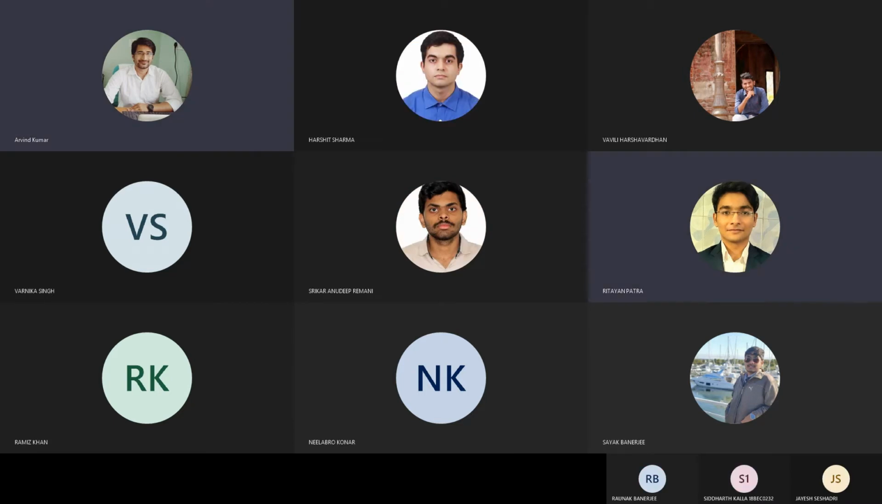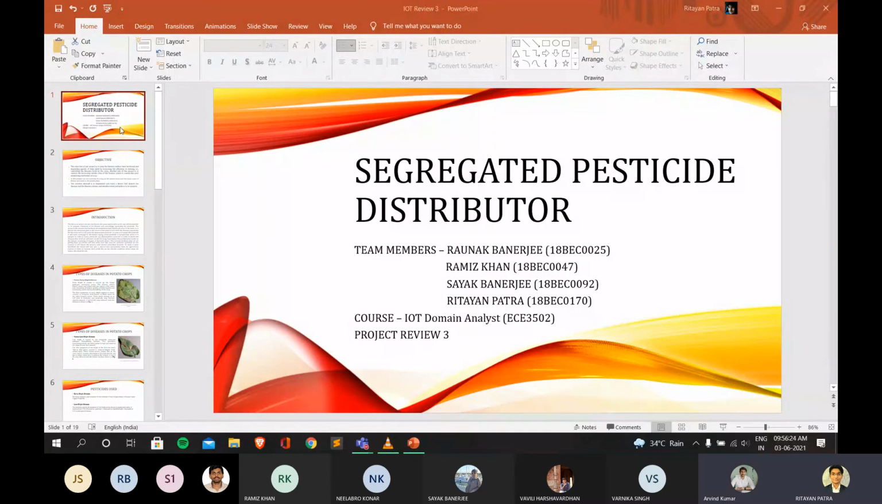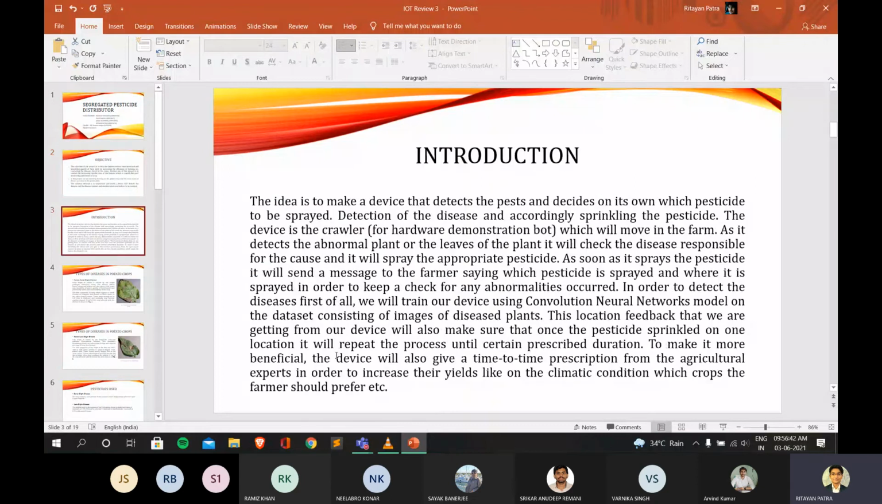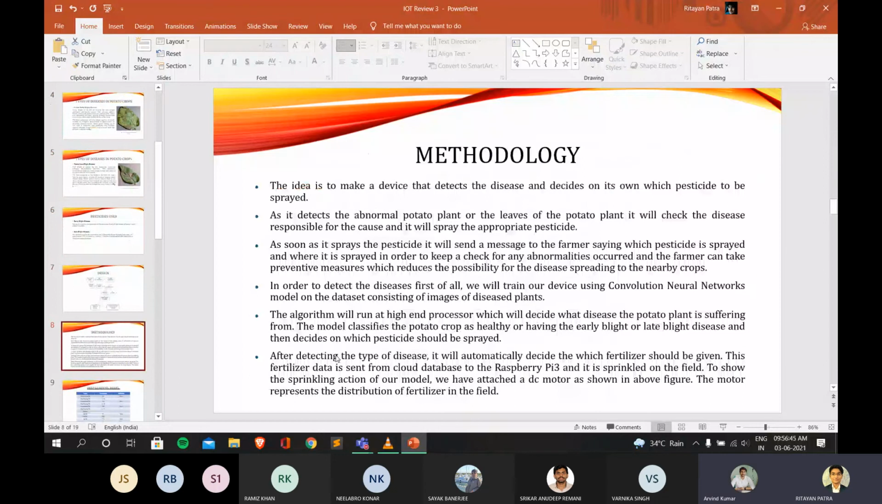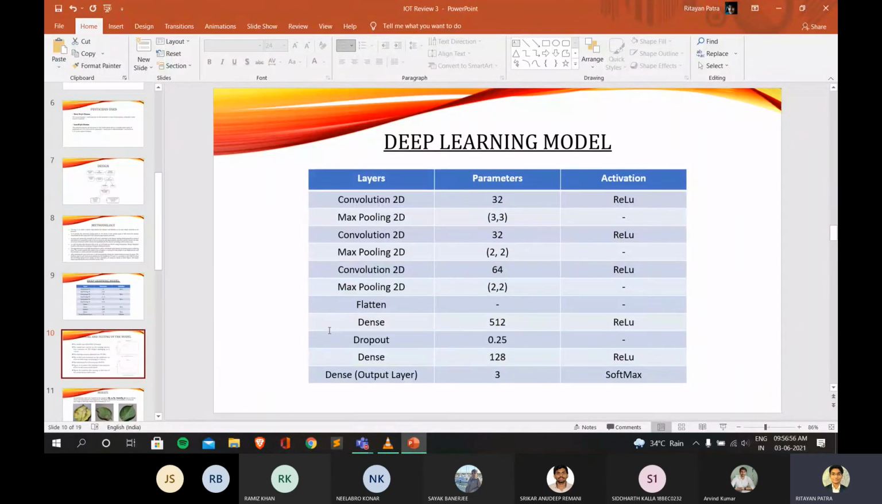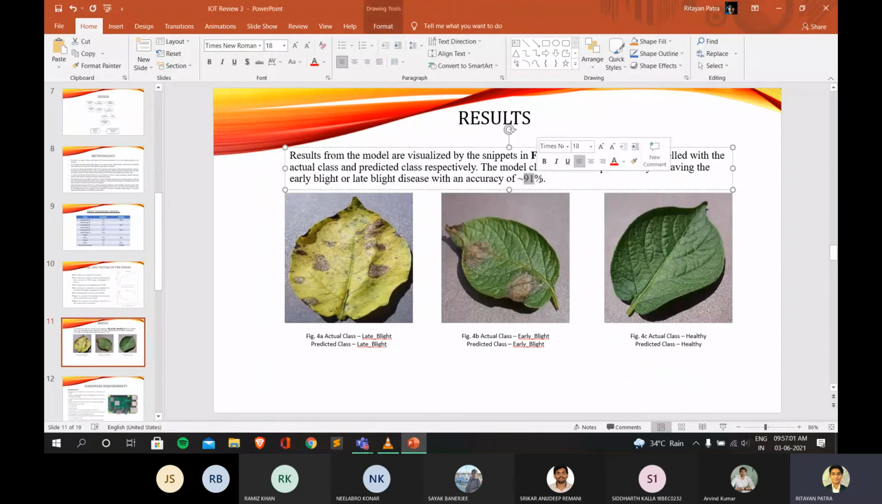Sir, can you see the PPT? Yeah. So our project name is Segregated Pesticide Distributor. The main objective of our project is to create a device that will detect a disease and the kind of pesticide that will be used to destroy the disease as well as the pest. In our previous reviews, we have already shown you the deep learning model and its working, how it detects the kind of disease in the potato plant, and through the deep learning model we have already got around 91% accuracy.